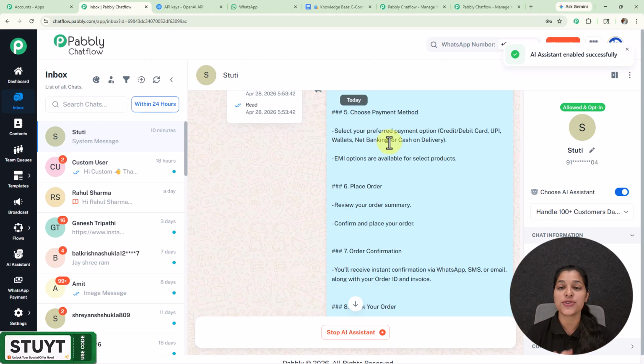So now I have shown you this amazing automation by using which you can automate all your conversations with your clients, and this AI Assistant is going to provide 100% accurate data to your customers. You just have to modify the knowledge base according to the response which you want to send to your users. So now you don't have to manually reply to your customers, because this AI Assistant is going to do so.